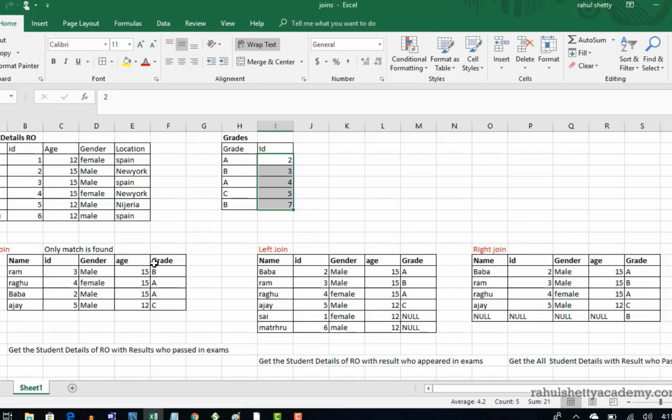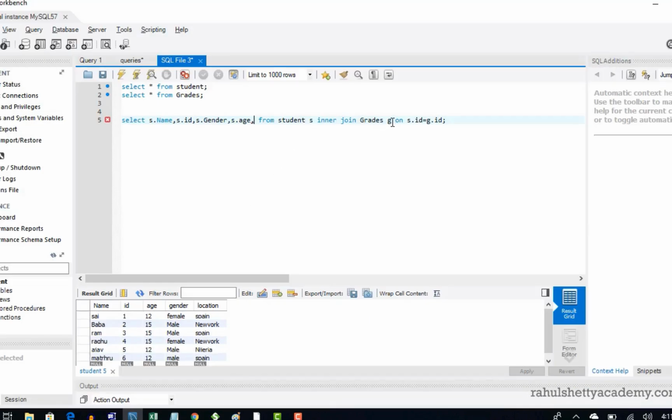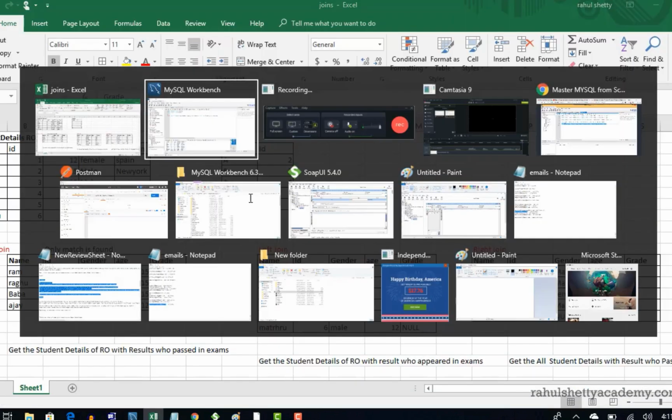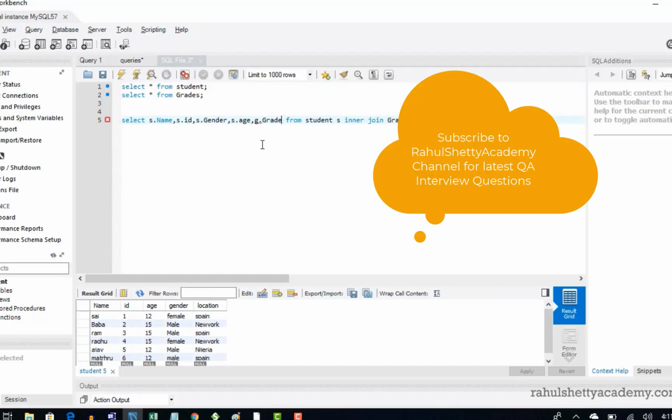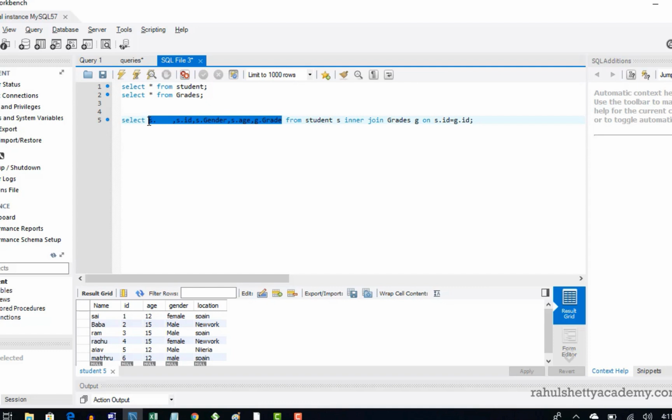Now I need grade. Grade is from the grades table, so I will say G.grade. You see that? It's simple and self-explanatory. You are asking to print these columns from student S, join with grades table based upon this condition, and give me the values. That's all you are asking. Let's run this now.